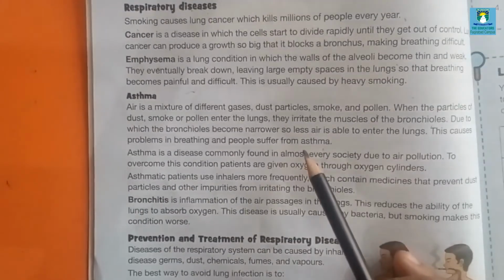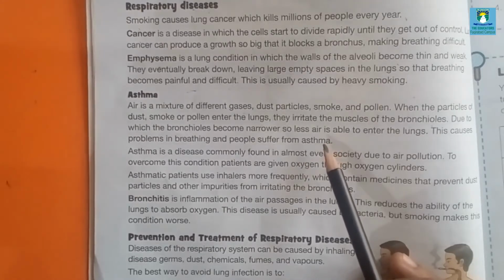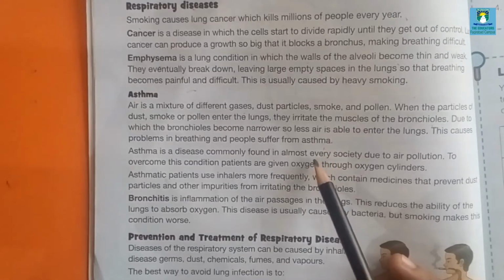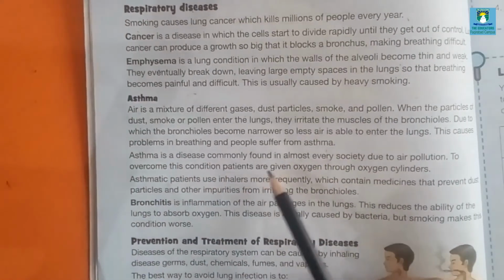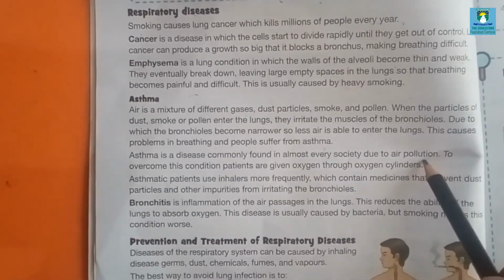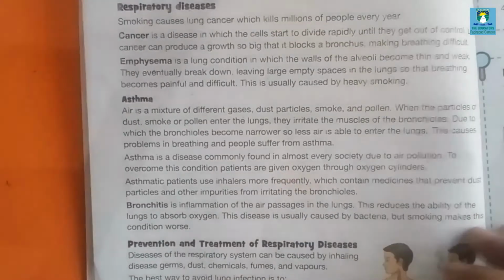Air is a mixture of different gases. It contains dust particles. These dust particles and smoke can enter the lungs and irritate our bronchioles, which are present inside our lungs, due to which the bronchioles become narrower, so less air is able to enter the lungs. This causes problems in breathing and people suffer from asthma. Asthma is a disease commonly found in almost every society due to air pollution.